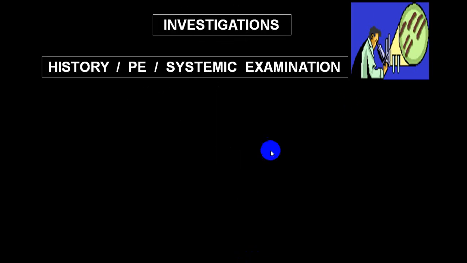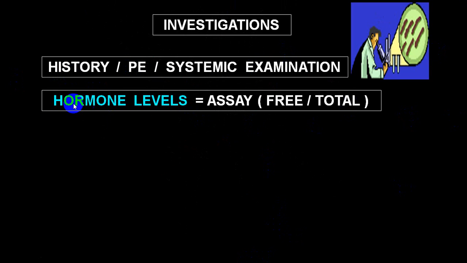Now investigation wise, the commonest investigation required is a good history, good physical examination, and systemic examination. The best way of identifying the condition is hormone level assay, we call. There are two types of hormone which will be present in the blood: a free hormone, or in combination with what we call transport material. Either it is a transport protein or some other material. So we call it a total hormone assay, free hormone assay. So try to estimate both. Free is active, a combination with other may not be active.